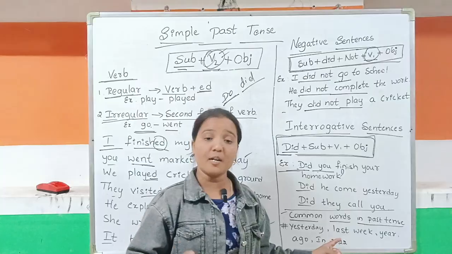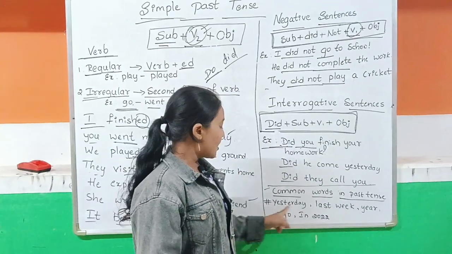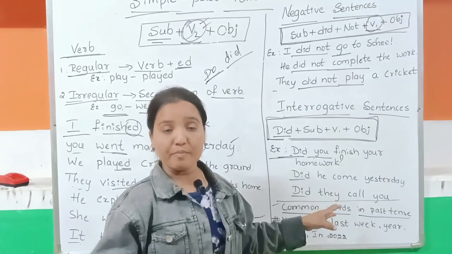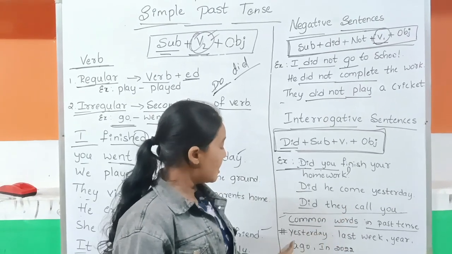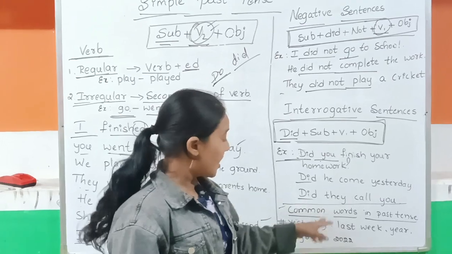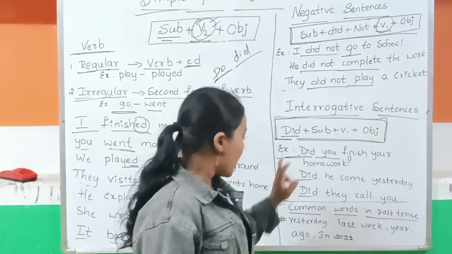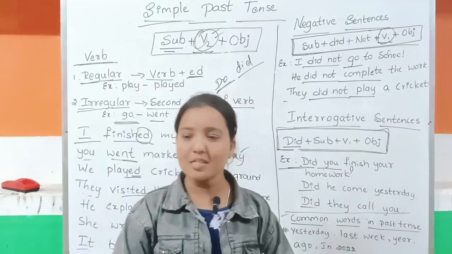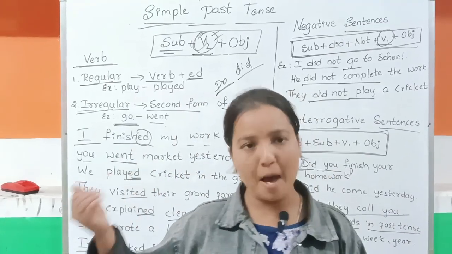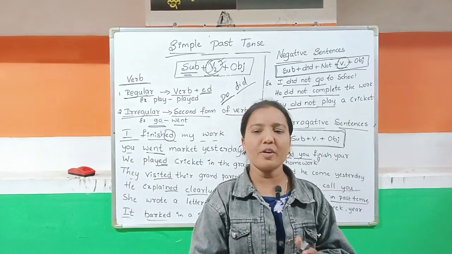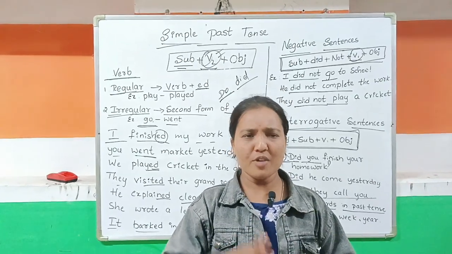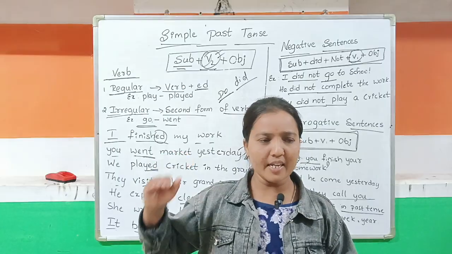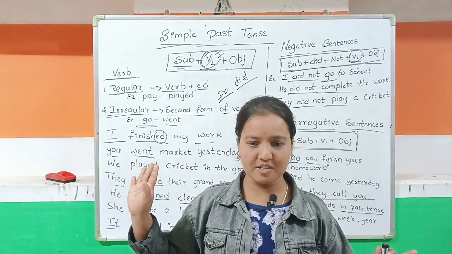So here we have common words in the past tense, which we can commonly hear. That is yesterday, right? We will hear these words commonly: yesterday, last week, last year, and ago, in 2022, 21. It happened, no? Already it happened. So whatever we are talking about in the past tense, we are talking about things that are completed, things that are already finished, right?